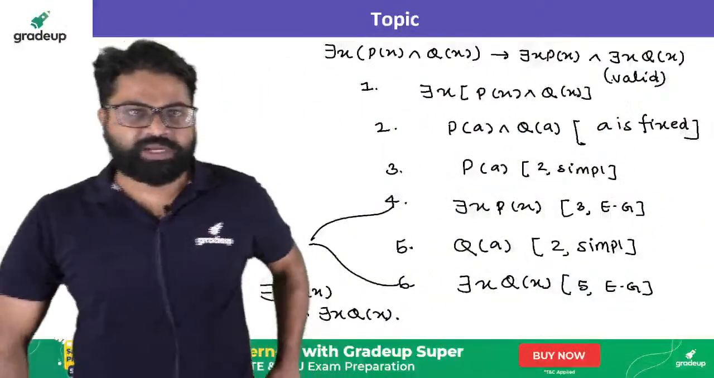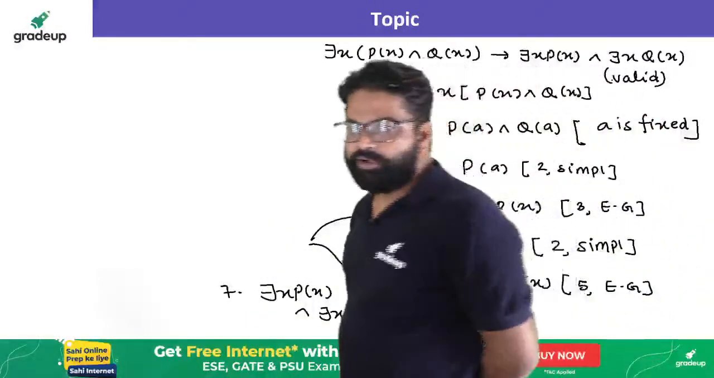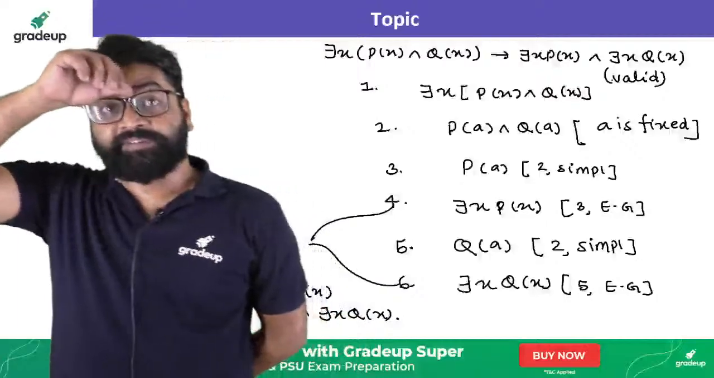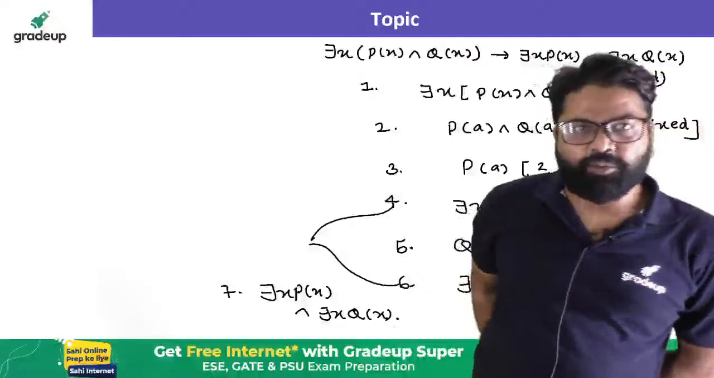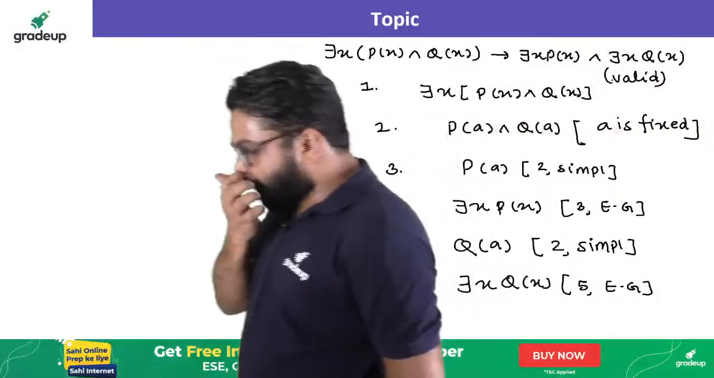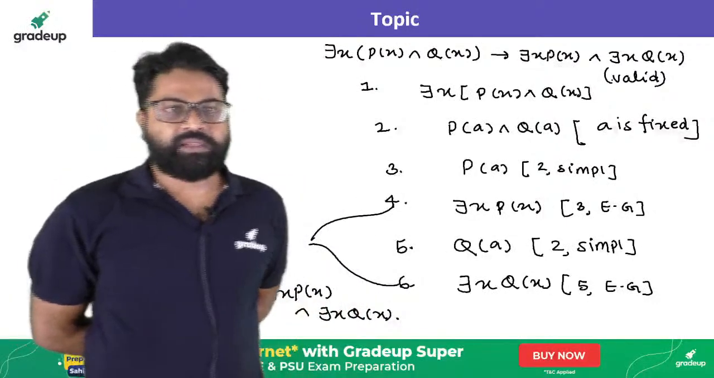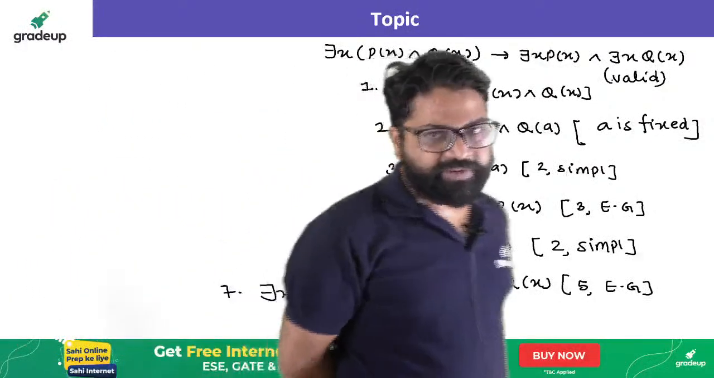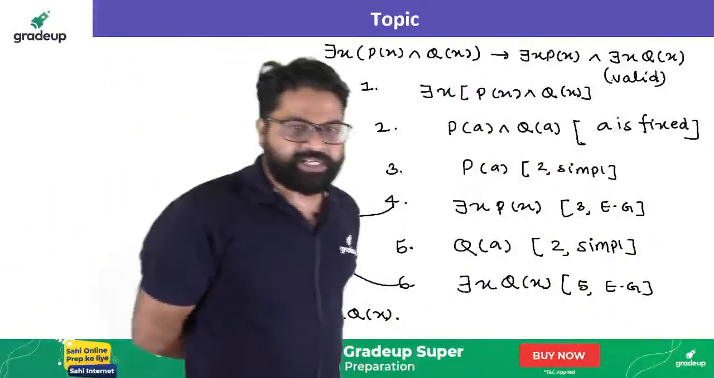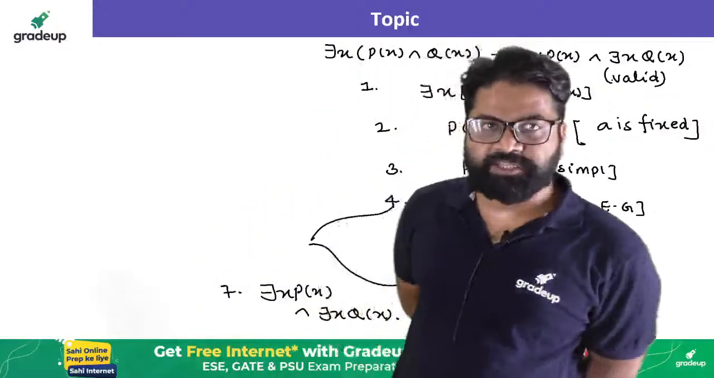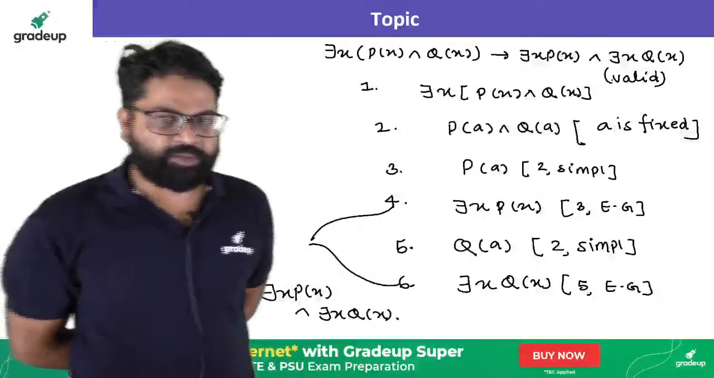In this way you can understand the whole concept that there exists x (P(x) and Q(x)) will imply there exists x P(x) and there exists x Q(x). The left side will always imply the right side. So there are certain rules required. If you have a doubt, you can ask me, no problem. I hope it is clear to each and every person.